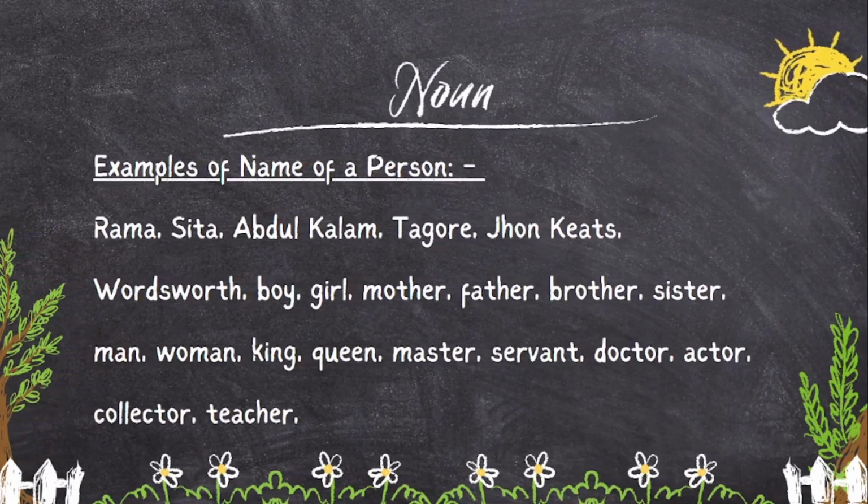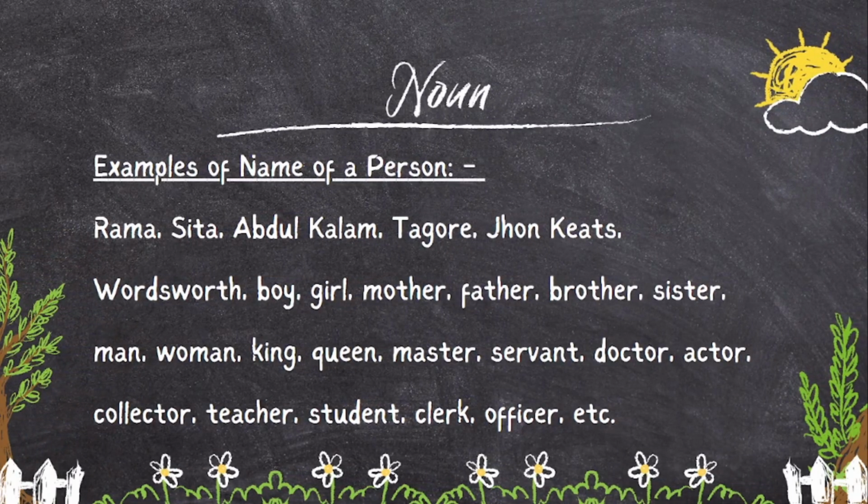Rama, Sita, Abdul Kalam, Tagore, John Keats, Wordsworth, boy, girl, mother, father, brother, sister, man, woman, king, queen, master, servant, doctor, actor, collector, teacher, student, clerk, officer, etc. These are the examples of noun.